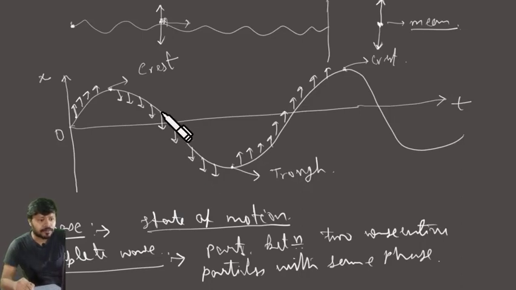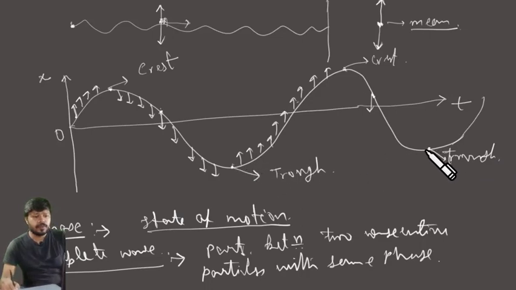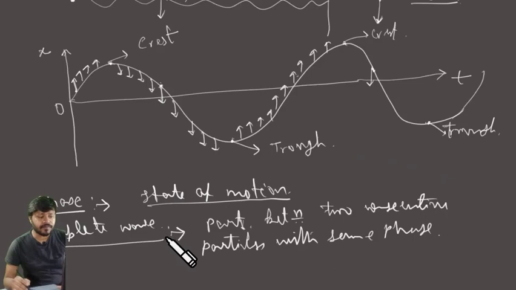Or if you start from this position, let's say, where is the next particle? In this, if we come to this, see here, this was downwards, this is upwards, so this is not the case. So somewhere here will be the next particle, all right, with the same phase. So from this position to this position. Also, if we take the trough, from the one trough, two consecutive troughs. One trough to another trough, or one crest to another crest. That's a complete wave. Am I clear?